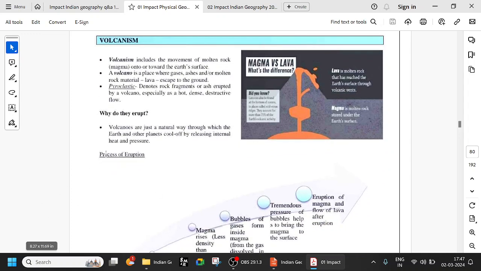So why are they erupting? Volcanoes are just a natural way through which Earth and other planets cool off by releasing internal heat. When there is too much heat inside, just like a pressure cooker, the volcano erupts and the heat comes out. When it is inside, it is magma. When it is outside, it is lava.